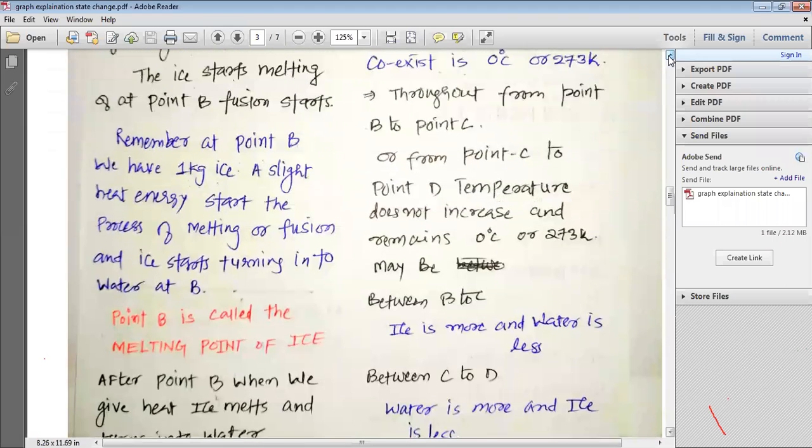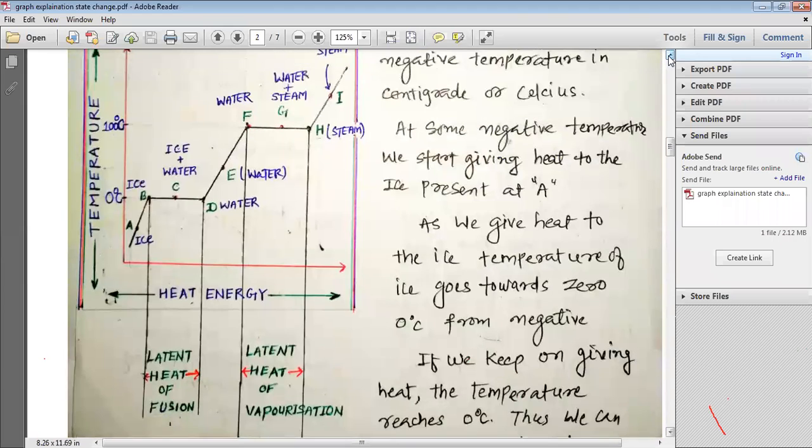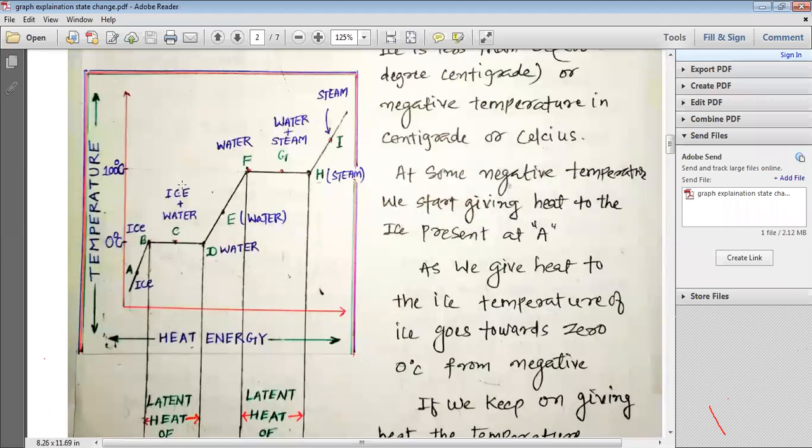Now let us see point C in the graph again, and let me explain the same thing to you once again. You can see at point C, my dear students, that we have both ice as well as water present simultaneously. Both ice and water coexist. You know, when we heat from B, ice starts melting. So at point B, we have 1 kg of ice that starts melting and water starts forming.